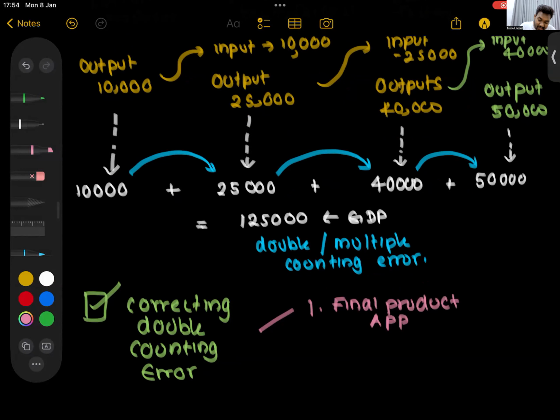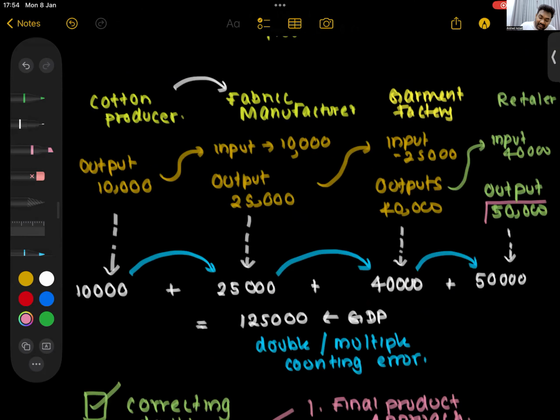What is the final product approach? Forget everything else, forget the intermediate stages. To GDP, only take this final 50,000. Leave everything else, because inside that 50,000 output, everyone else's contribution is there.